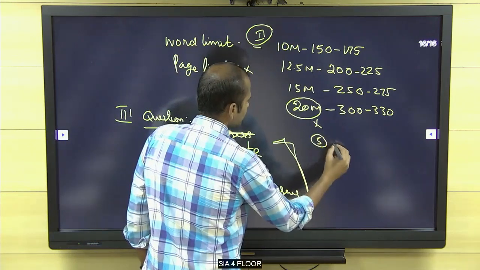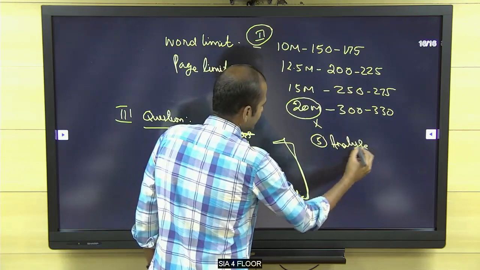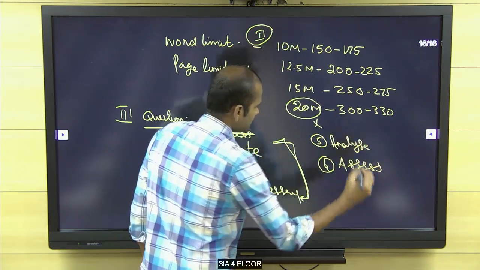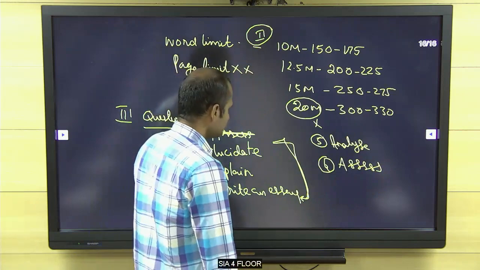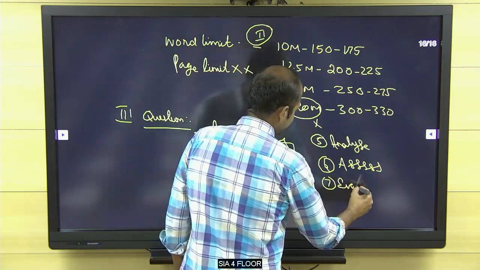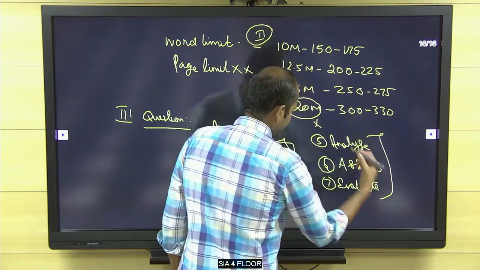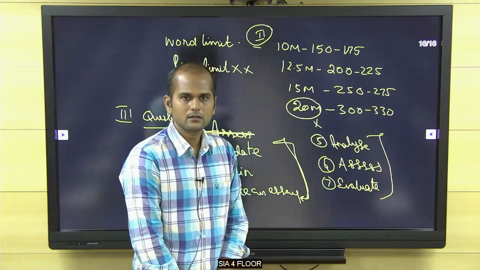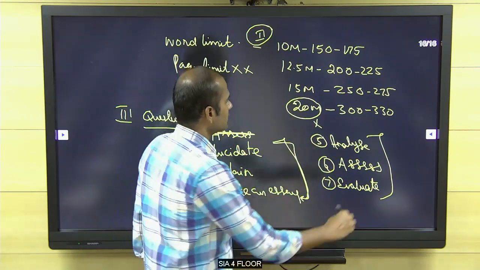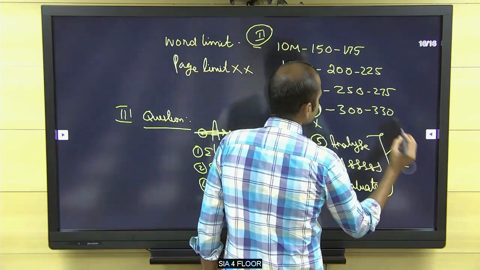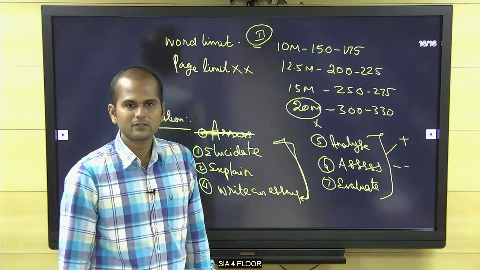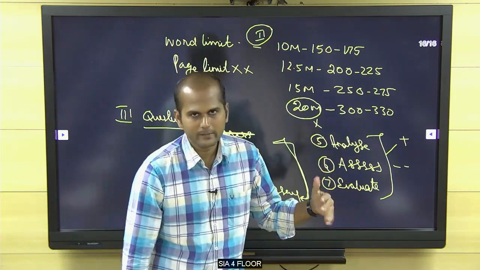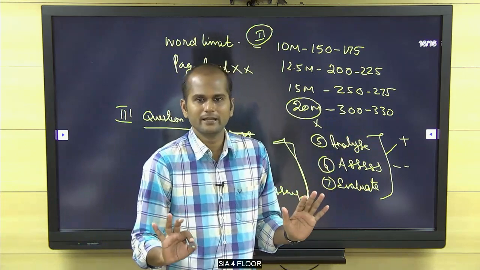Next is the analyze set: analyze, assess, evaluate. Here, you have to give both positive as well as negative points. The positive points may be less or the negative points may be less, one may be more, one may be less. That is immaterial.